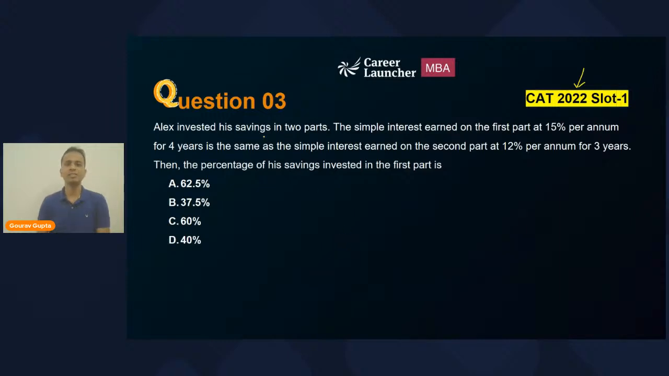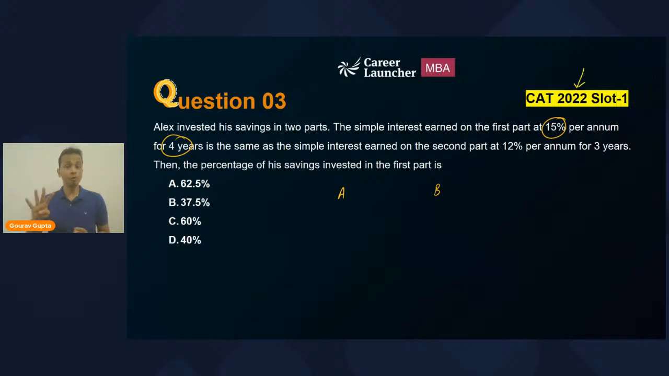So Alex invested his savings in 2 parts. Let's say A is the first part and B is the second part. Simple interest earned on the first part at 15% per annum for 4 years. Now, simple interest in this case, every time the interest is calculated on the original value. So in the first year, he will get 15% of the principal. In the second year, he will get 15% of the principal, and so on.